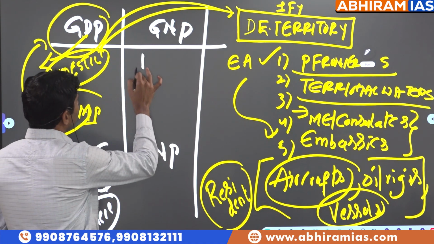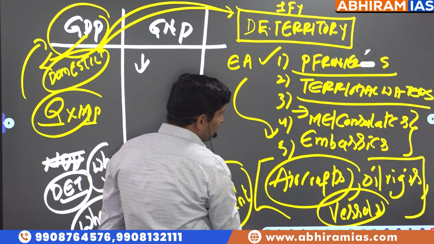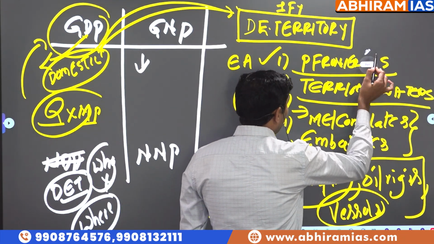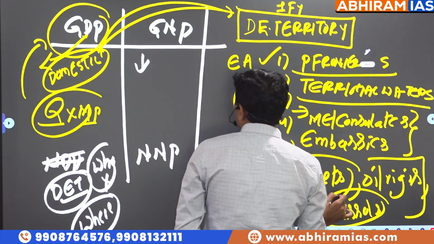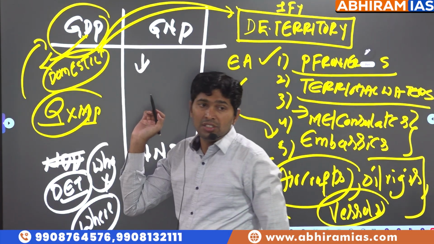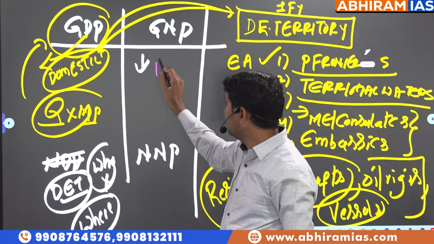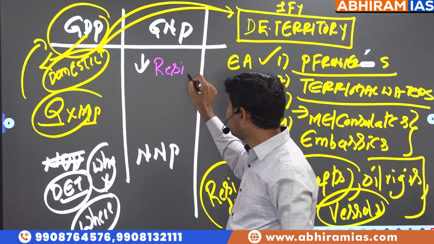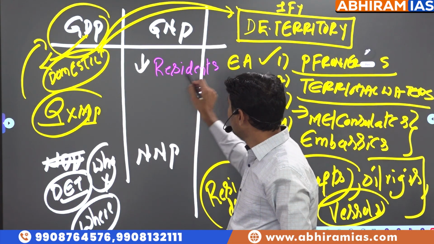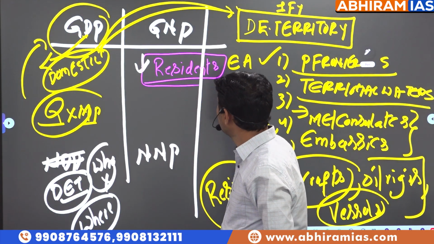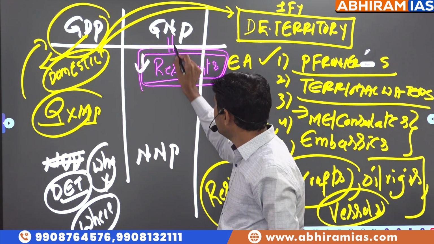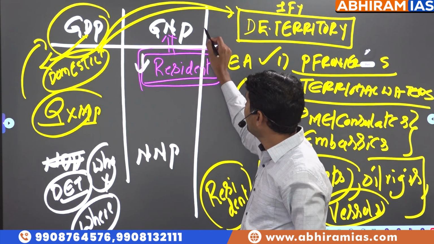GNP. GNP is a modification where it is the total final value of goods and services produced by residents. Very important for the exam. Not nationals. Look at the word. Residents of a country in one financial year.